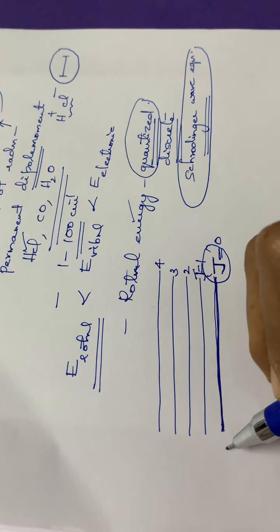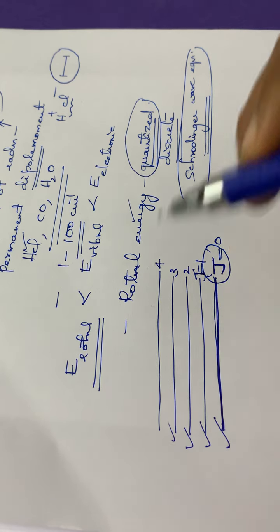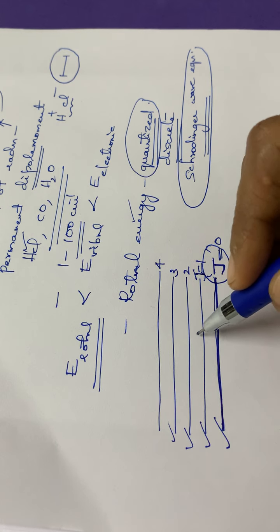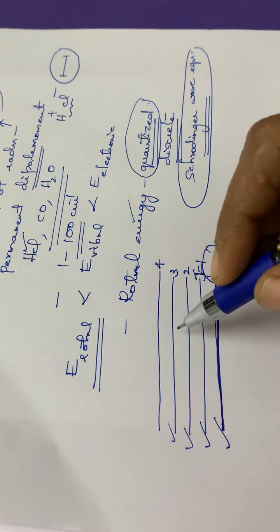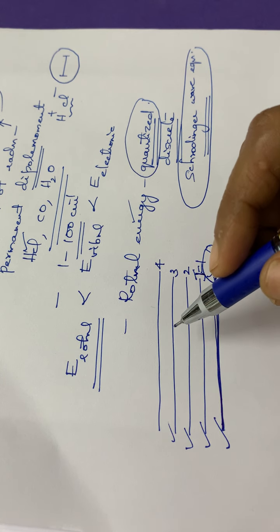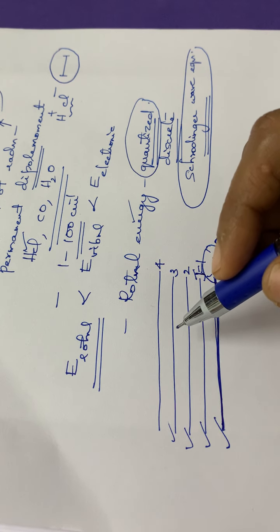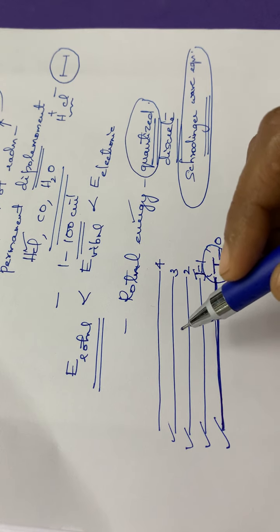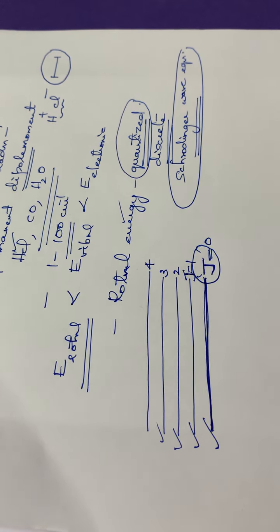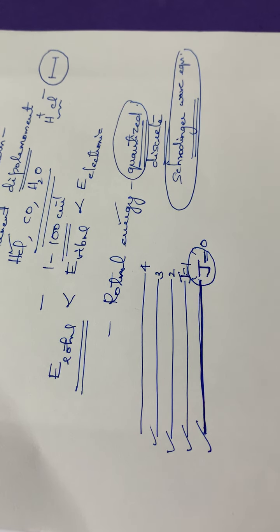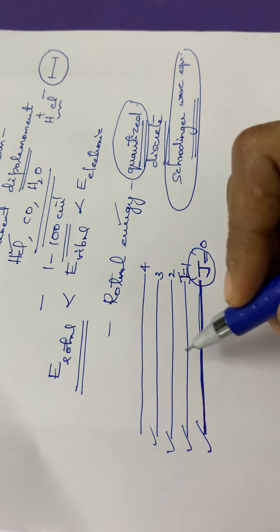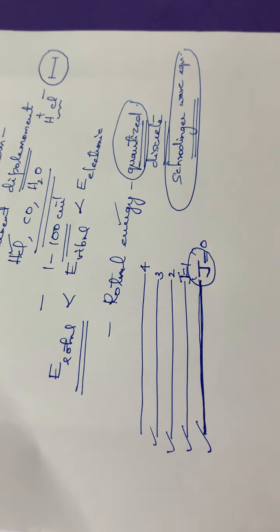So many rotational energy levels are there for the molecule, and the molecule will move to higher energy states on the basis of the energy absorbed by that particular molecule. That is how the excitation goes on.